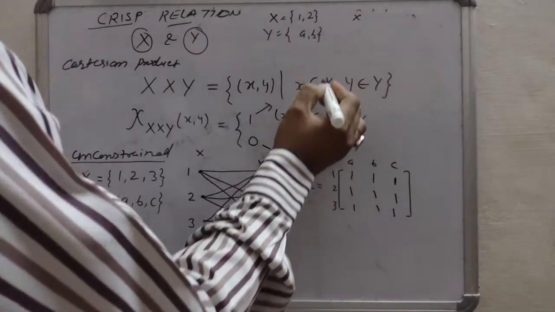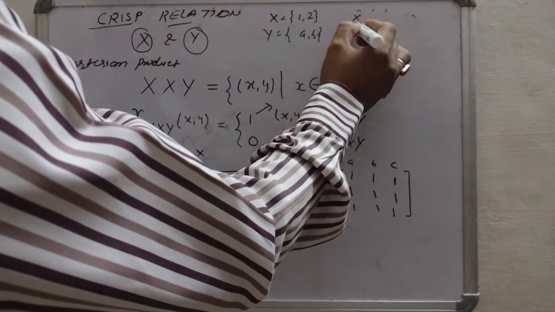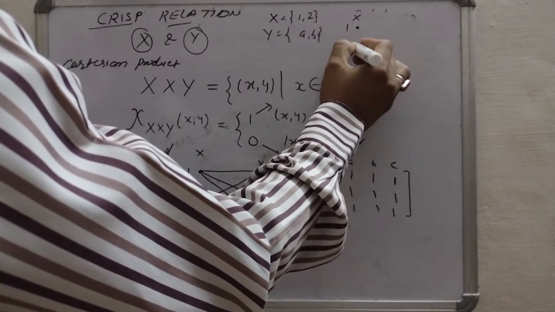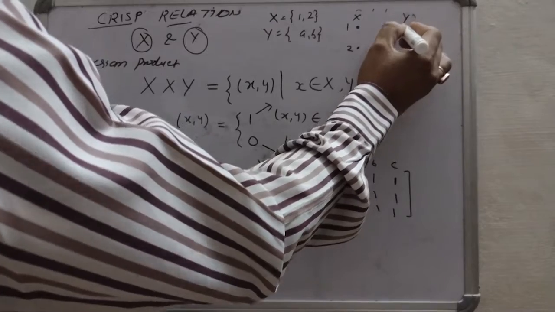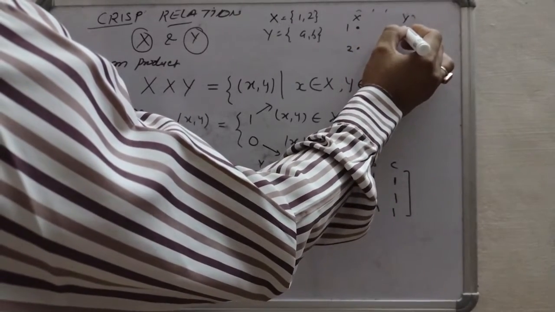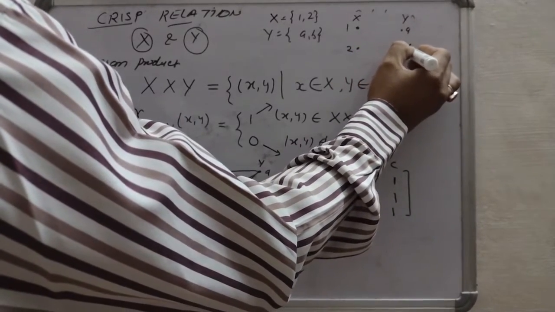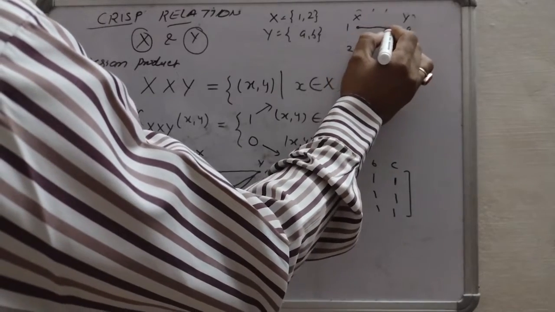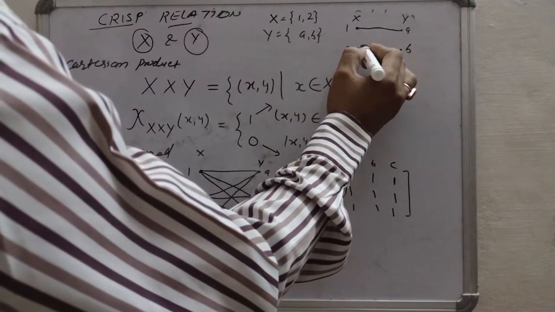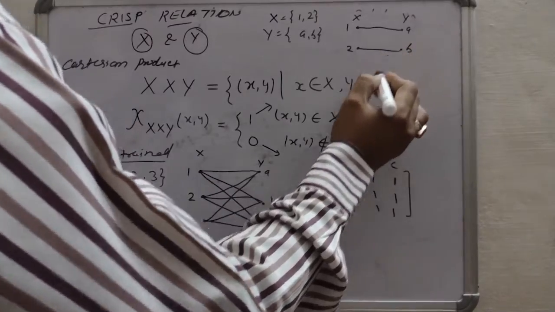This is X universe, where two elements are there, 1, 2, and Y universe, where two elements are there, A and B, and 1 is related to A and 2 is related to B.